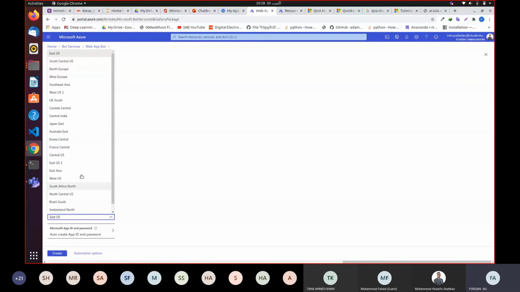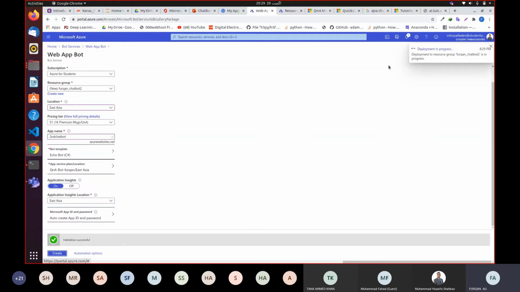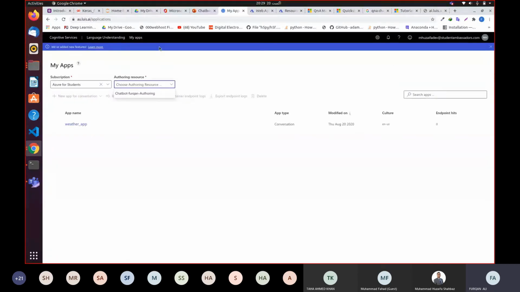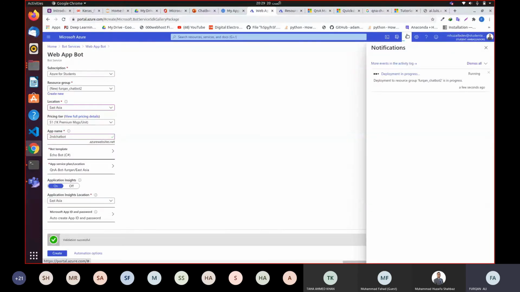So yeah, it is validating our service. Yeah, now it is created. The deployment is in progress. It takes usually 1 minute because Azure is initiating the resources for you, so it usually takes 1 minute, just like when you turn on your computer, it takes 1 to 2 minutes.